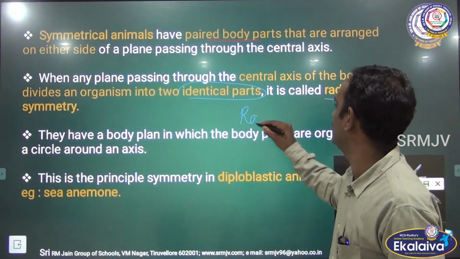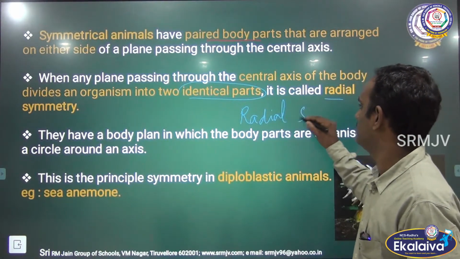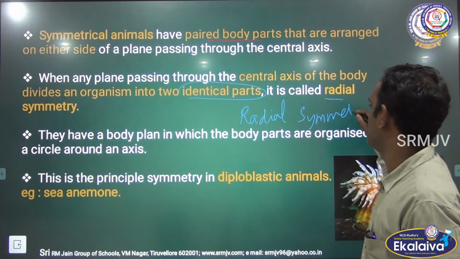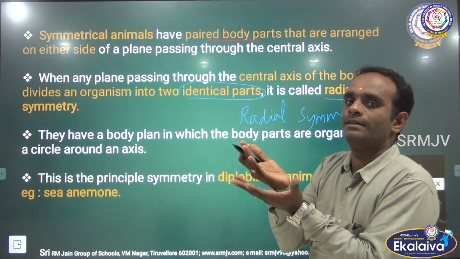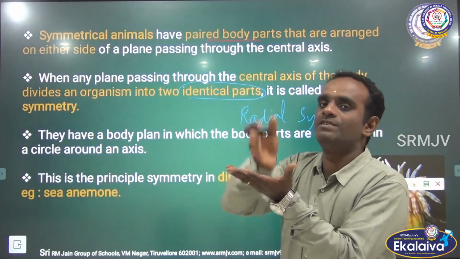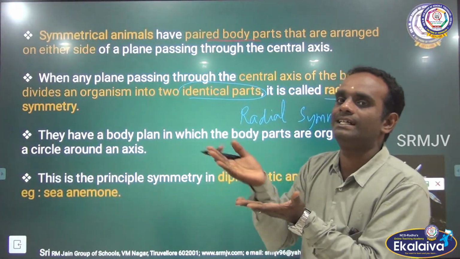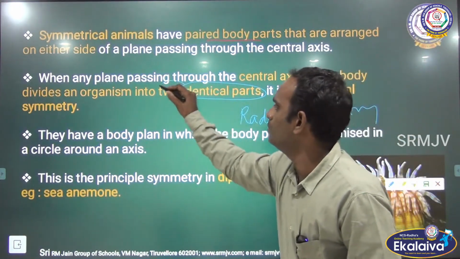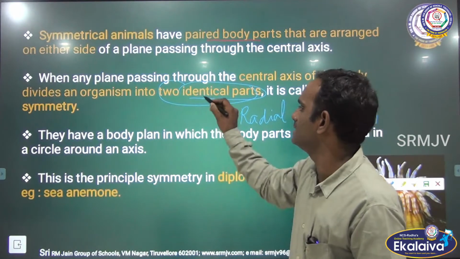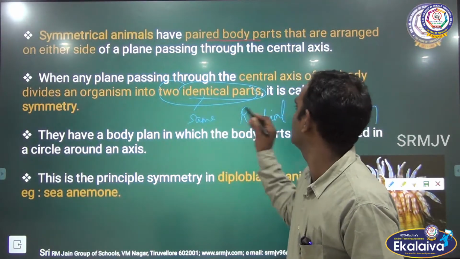What is this? Radial symmetry. Radial symmetry is nothing but a plane, a cutting, a division. A plane passing through the central axis divides the organism into two identical parts. Identical is nothing but same. Okay.